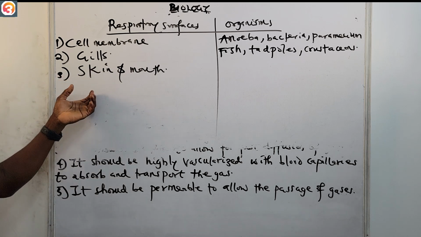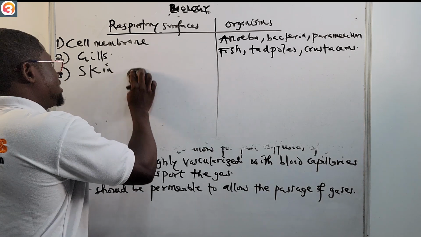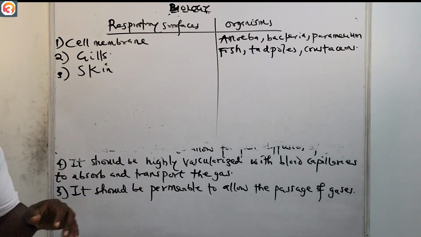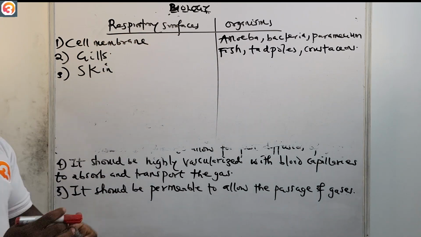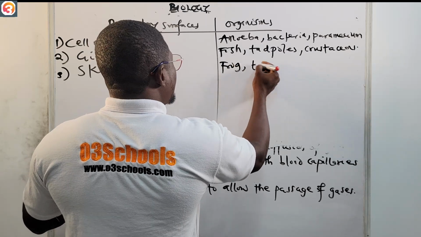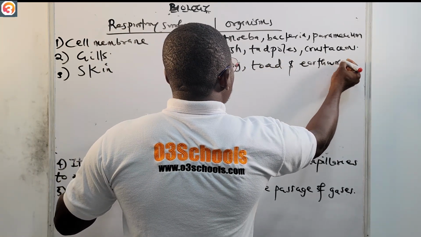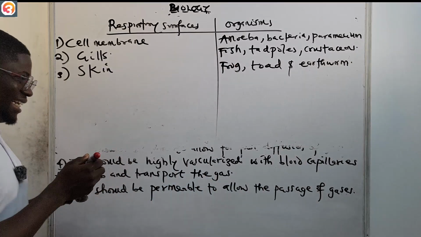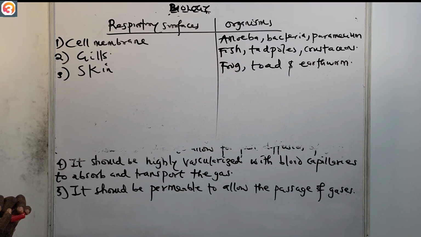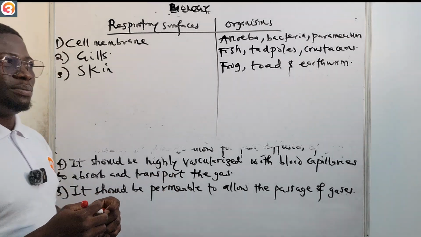But for skin, organisms that have skin as a respiratory surface are your frog, your toad, and your earthworm. They use their skin as a respiratory surface.